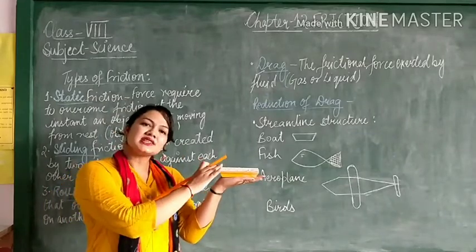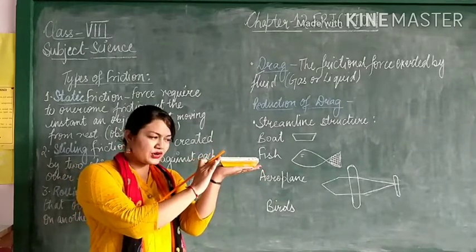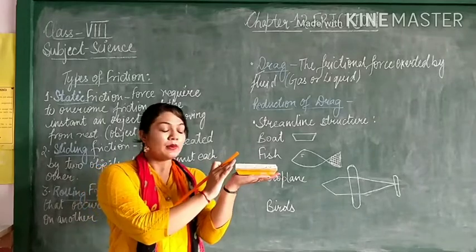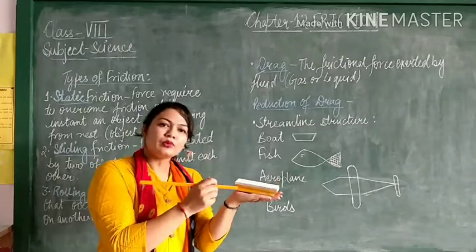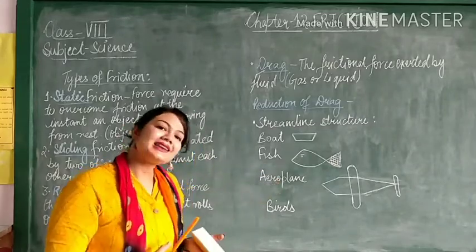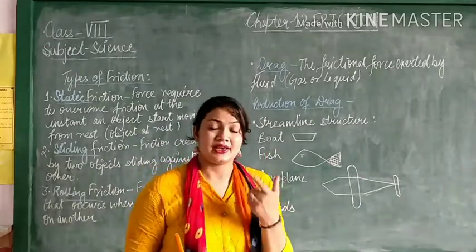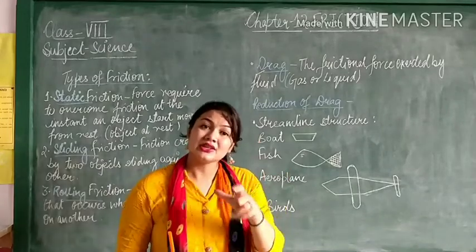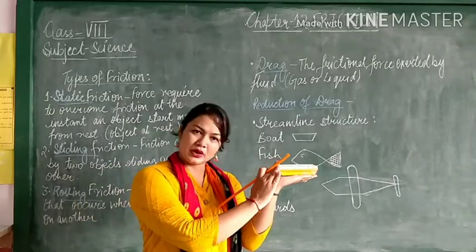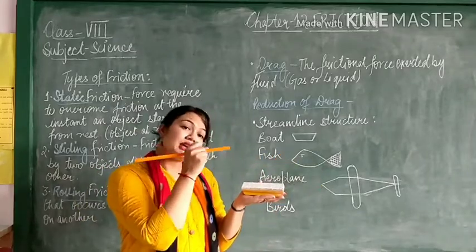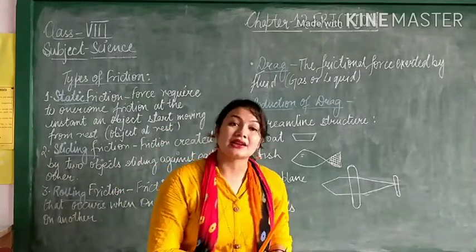When the object is in a rest position and we try to push it, or put some force on it, and pushing and pulling is force, so if we are trying to give any force at the moment when the object is at rest, that friction is static friction. Static means rest. Remember, every time static means rest. So if one object is at rest and the other is applying some force, the frictional force applied to that object will be the static frictional force.